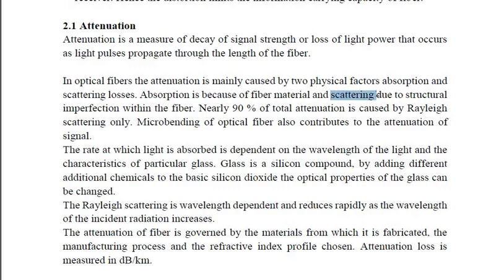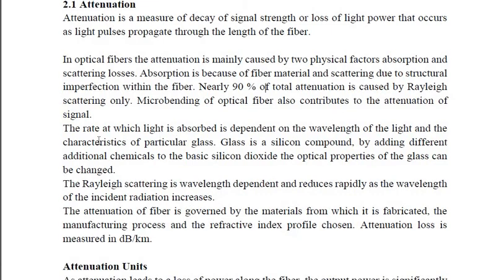So nearly 90% of total attenuation is caused by Rayleigh scattering only. Microbending of the optical fiber also contributes to the attenuation of signal. The rate at which light is absorbed is dependent on the wavelength of the light and the characteristics of the particular glass. Glass is a silicon compound. By adding different additional chemicals to the basic silicon dioxide, the optical properties of the glass can be changed.